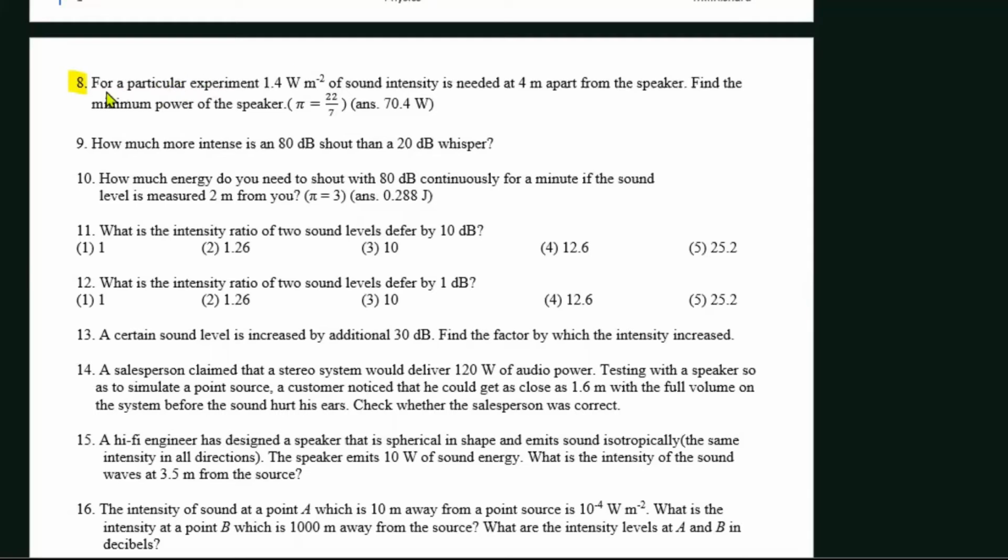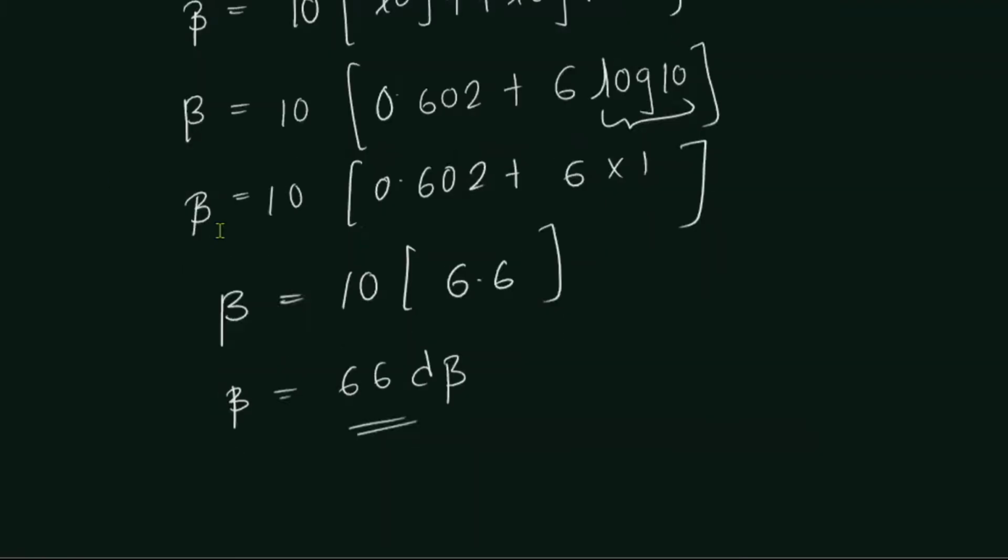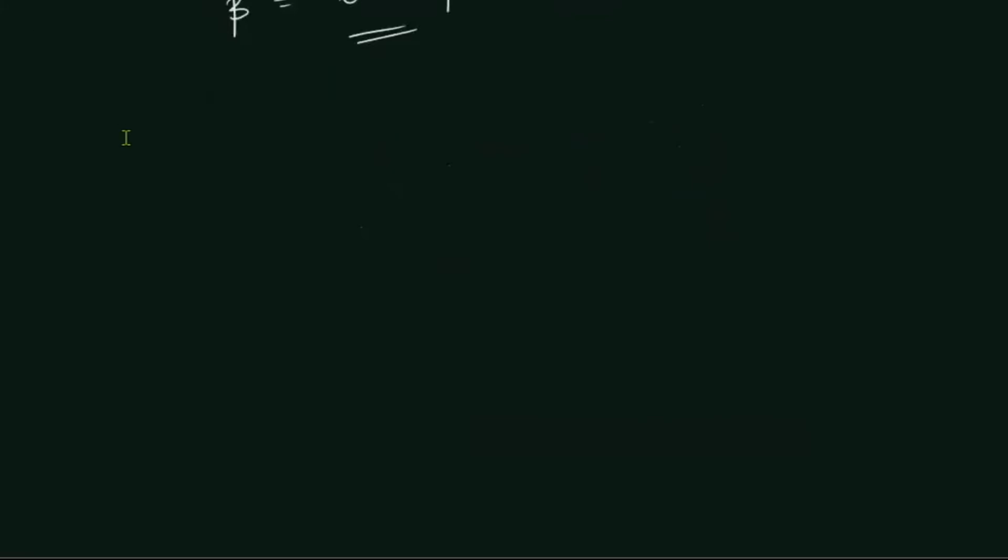So it says for a particular experiment, a sound intensity of this much is required at 4 meters apart from the loudspeaker. Find the minimum power of the speaker. So simply, this is which question exactly? The 8th one.